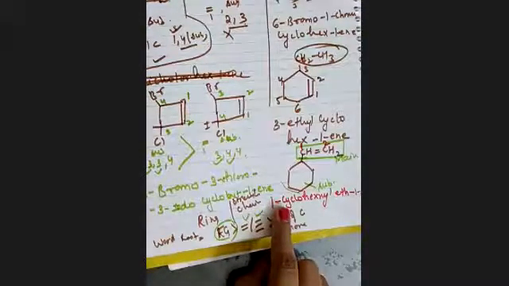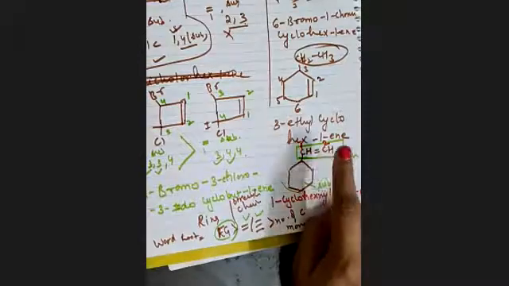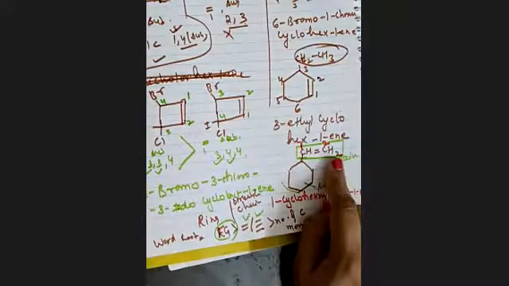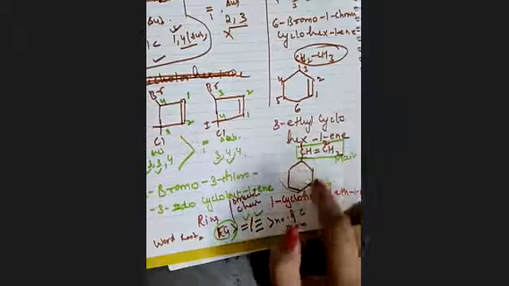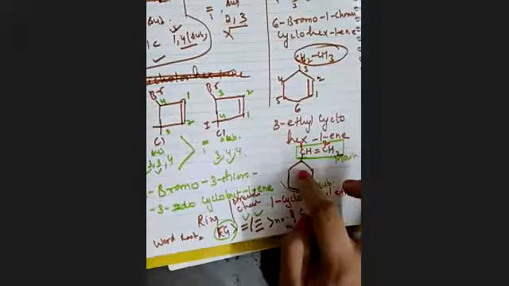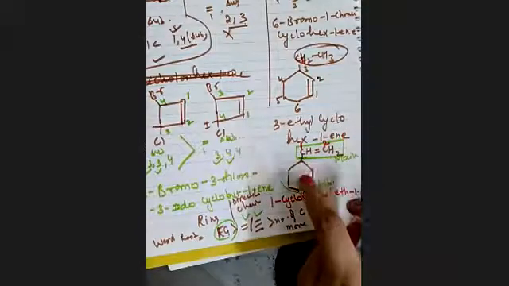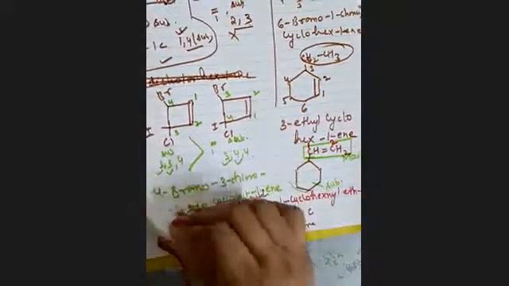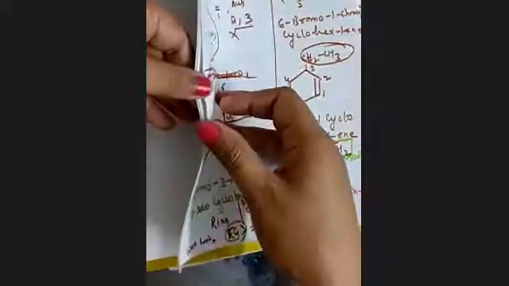So according to the IUPAC rule of nomenclature of enes and ynes, we have to include the maximum number of double bonds and triple bonds in our word root. So in the word root here there is no double bond, so we will include this one. But yes, if in case we have double bonds inside this ring, then we will give preference to this one. Clear? Since we have the maximum number of carbons here, and also we will have a double bond if in case we have a double bond. Let me just give you one more example.